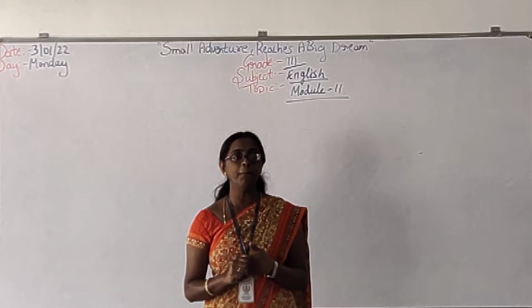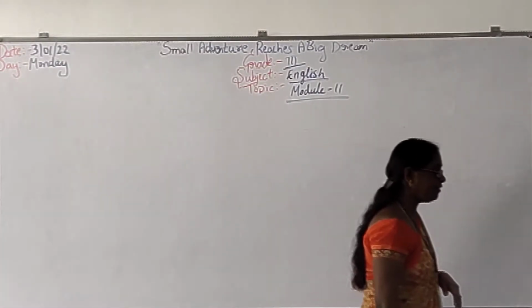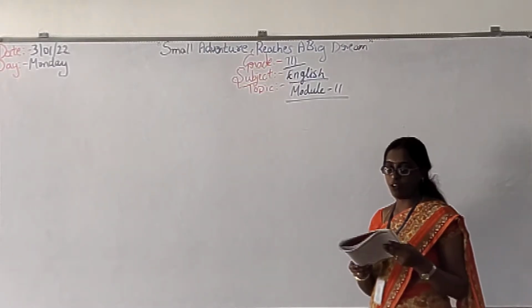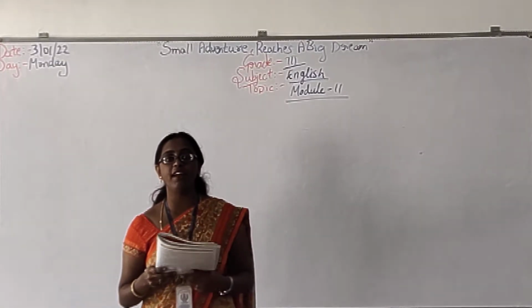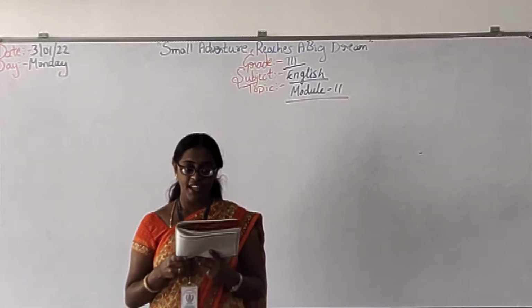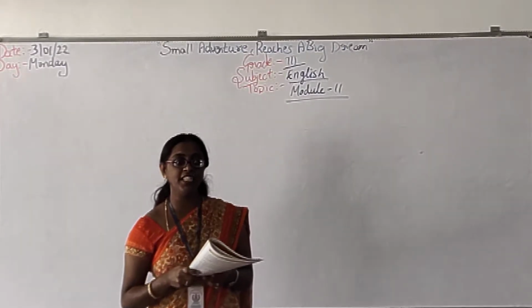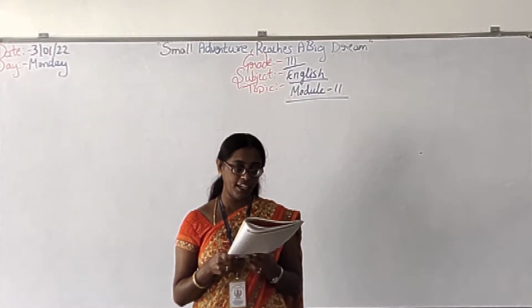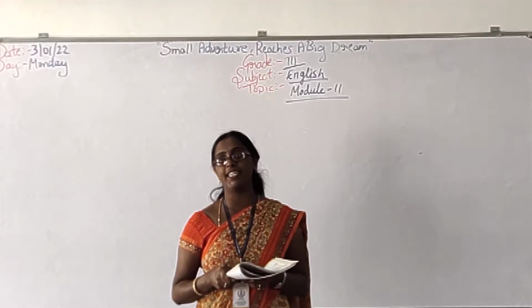We will start with module 11. Please take out module 11, page number 54. Here in this module 11 we will learn the word education, alphabetical order, conjunctions, then summary writing and fairy tale writing. So first we have dictation, that is exercise 1, word dictation.